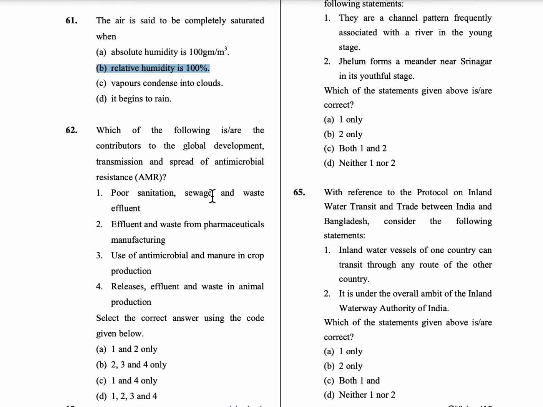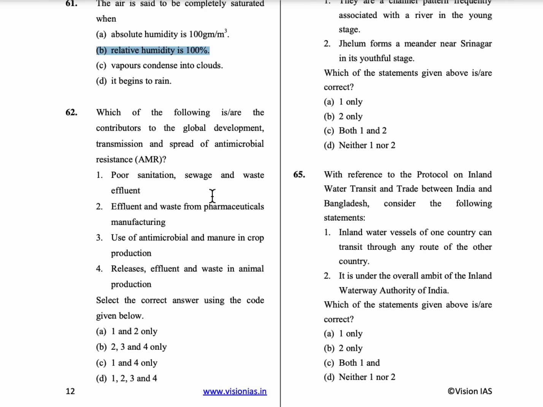62nd question. Which of the following are the contributors to the global development, transmission and spread of antimicrobial resistance? So antimicrobial means when any virus or bacteria enters into our body, because of the immune system our cells fight against that virus or bacteria. But antimicrobial resistance is something even our immune cells couldn't fight with.